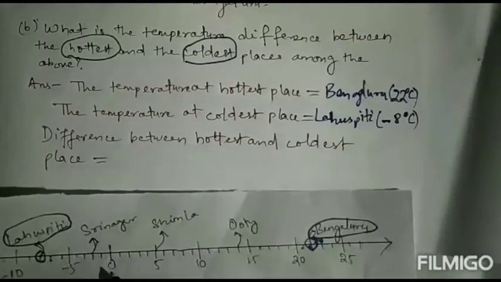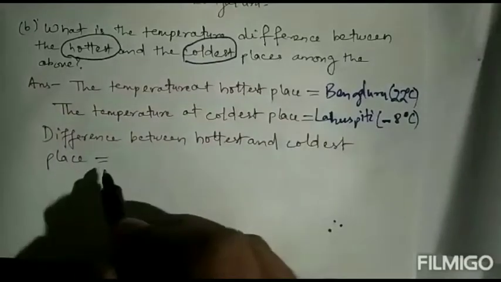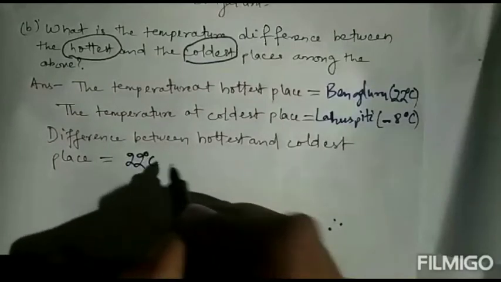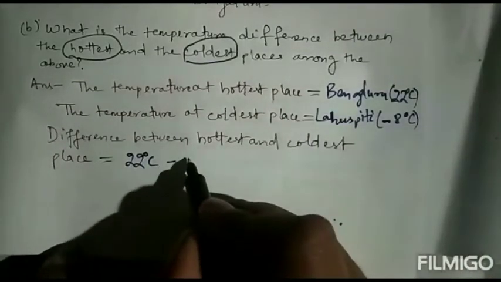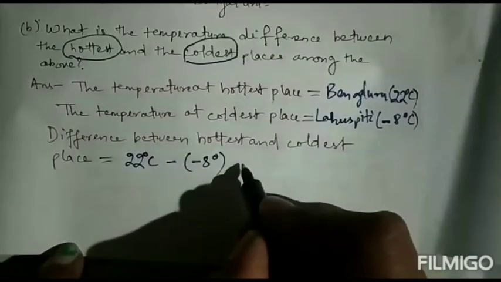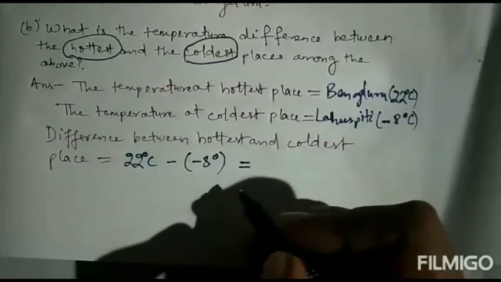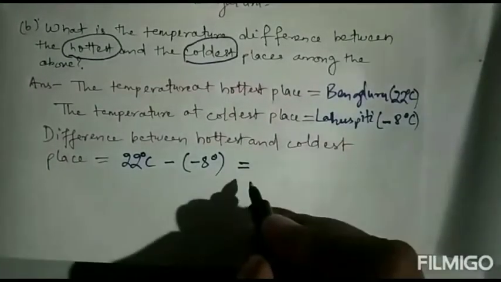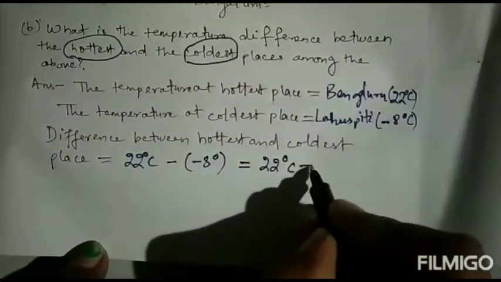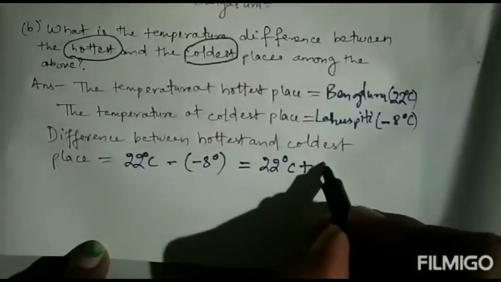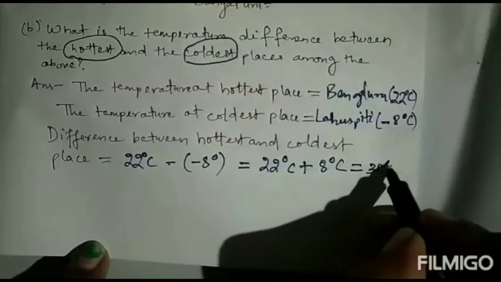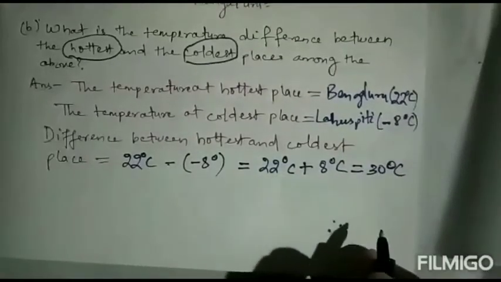First you write down the hottest place temperature, 22 degree centigrade, minus the coldest place temperature, minus 8 degree centigrade. So what is the difference? The difference is 22 degree centigrade plus, minus into minus is plus, 8 degree centigrade. The answer is 30 degree centigrade. So mention degree centigrade.